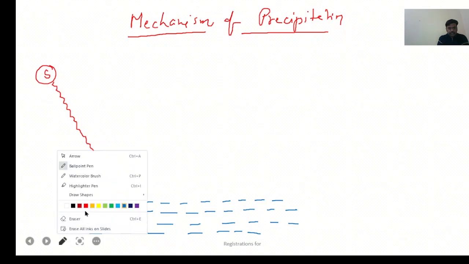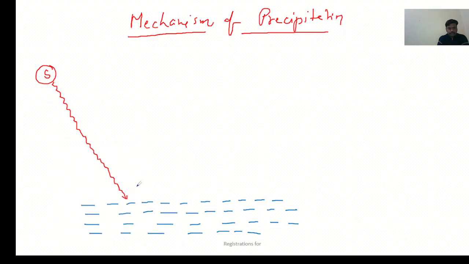Because of this heat, evaporation starts and moisture comes in the lower atmosphere. Now this lower atmosphere is filled by moisture, and this is summer.